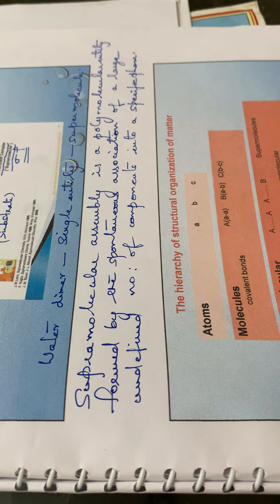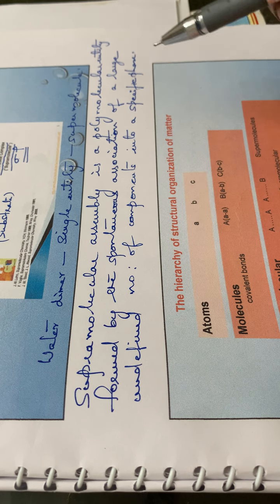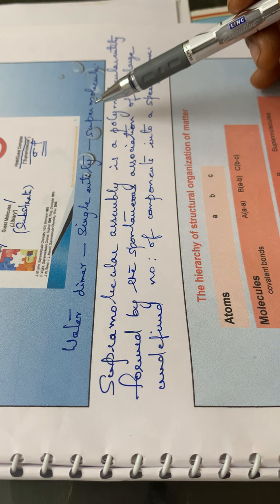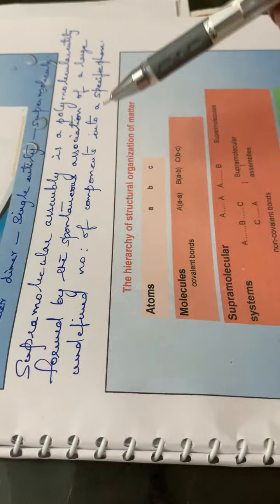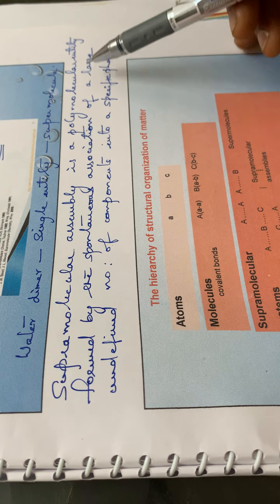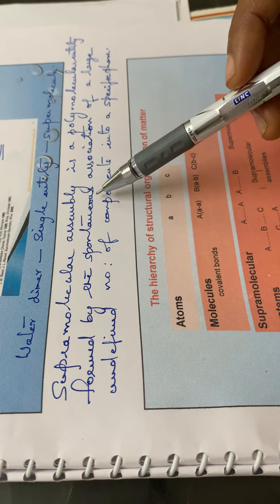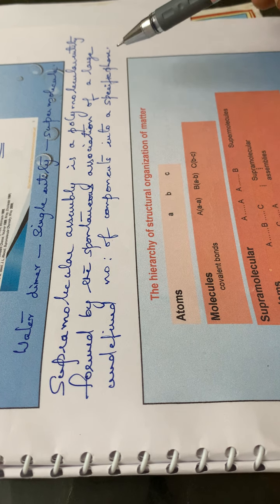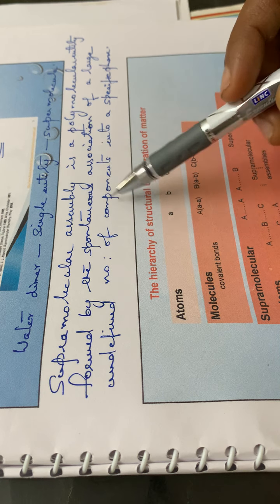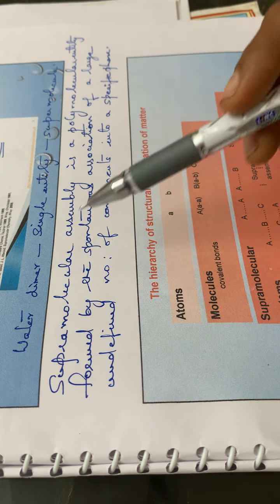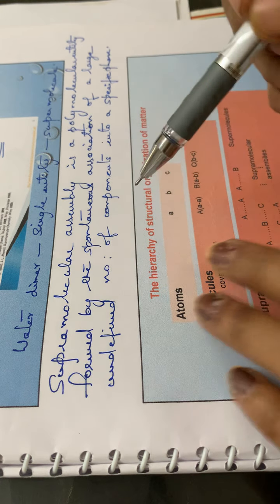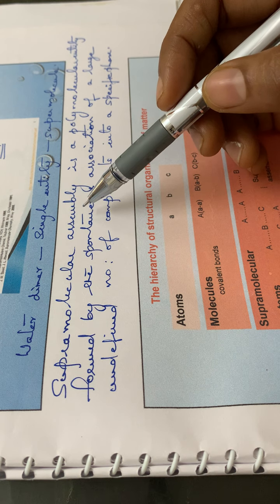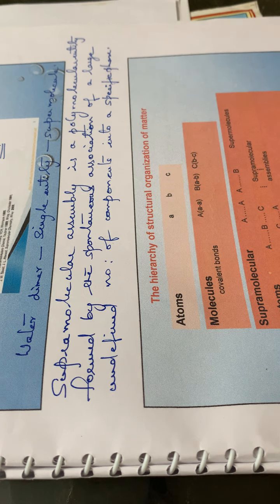So next is the supramolecular assembly. Here, a supramolecular assembly means, and then you have to write the example also, water dimer. It is a single entity representing a supermolecule. Supramolecular assembly is a polymolecular entity formed by the spontaneous association of a large undefined number of components into a specific phase. Supramolecular assembly means again the gathering of several dimers. In the case of water, it is a dimer. So the supramolecular assembly will be again an assembly or a gathering of the supramolecules.